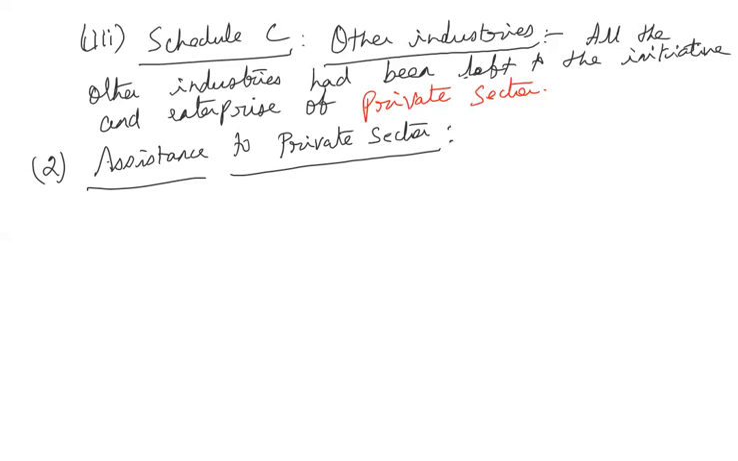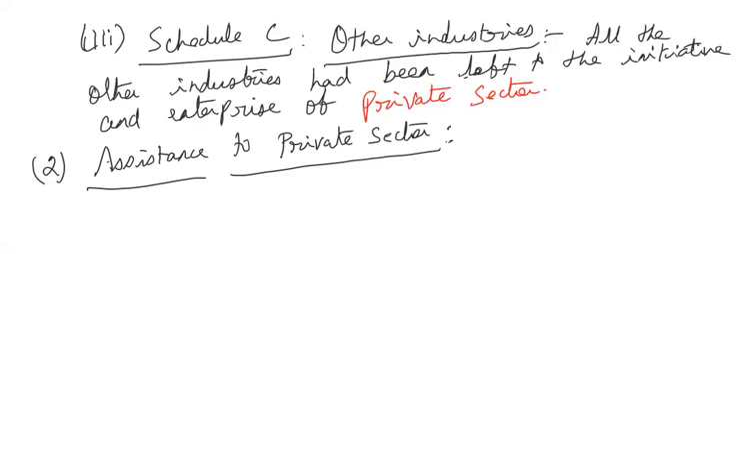So in order to enable the private sector to operate smoothly, whatever the assistances required by the private sector, all those assistances will be provided by the government. See, basically, it's infrastructure. So whatever the infrastructure in the form of power, transport, and also the financial support. So all those assistances will be provided by the government to the private sector.